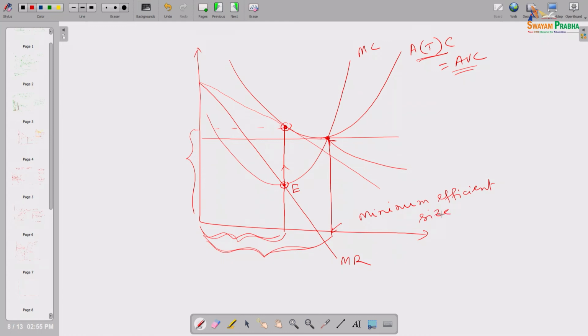So, what is minimum efficient size? That size of output for which a producer gets the lowest average total cost is called the minimum efficient size. So, this is the minimum efficient size.